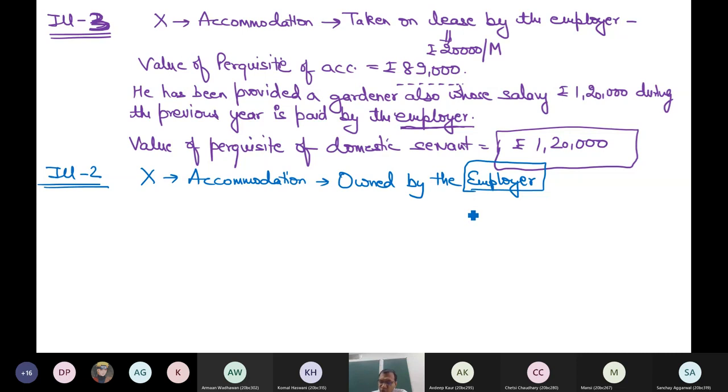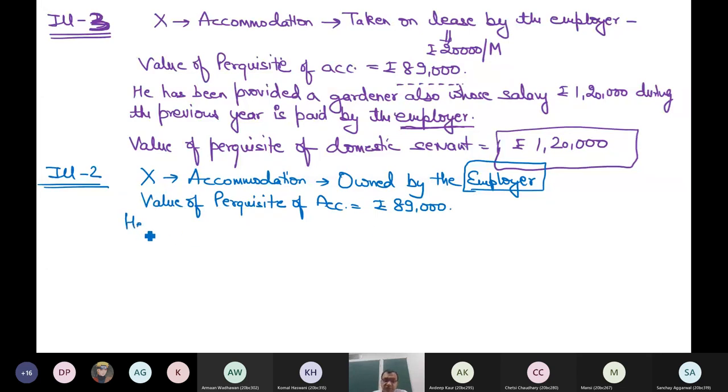Whose taxable value comes out to be 89,000. So value of perquisite of accommodation is 89,000. He has been provided a gardener also.